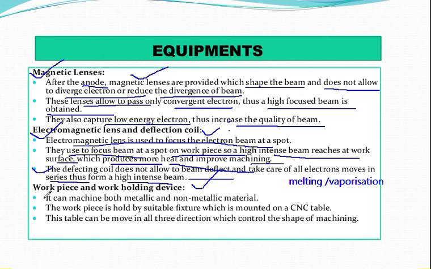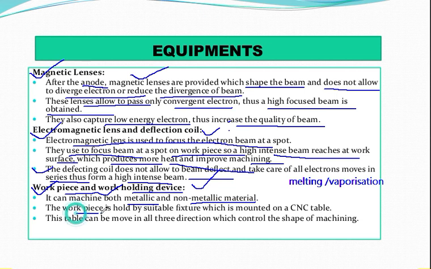Finally, the equipment which is very important is the workpiece and work holding device. Because if you don't have the workpiece, then what is the use of performing the machining operation? So here we have discussed the workpiece and work holding device. And the most important thing is that it can machine both metallic and non-metallic material also.